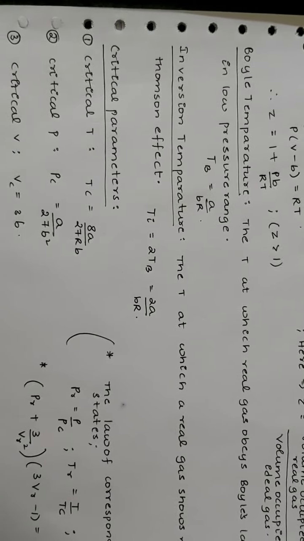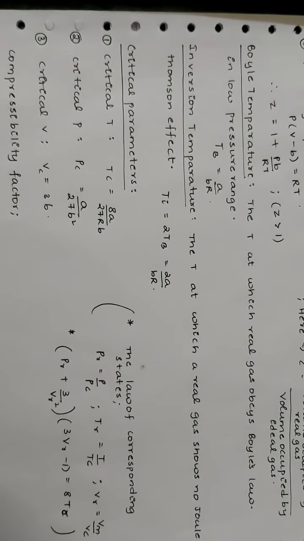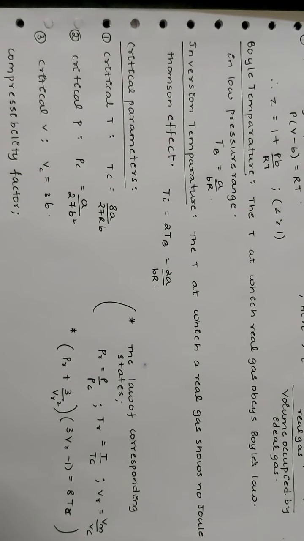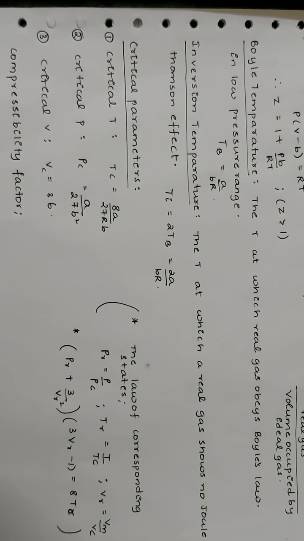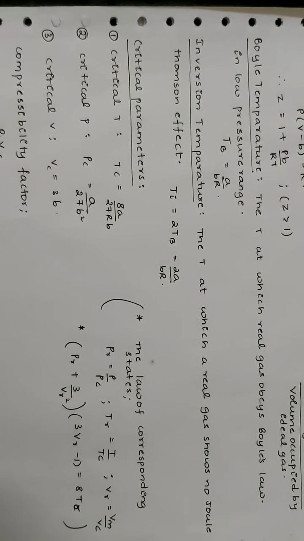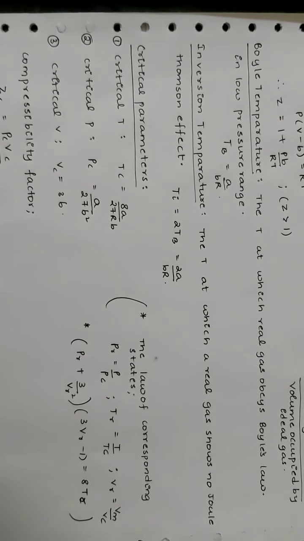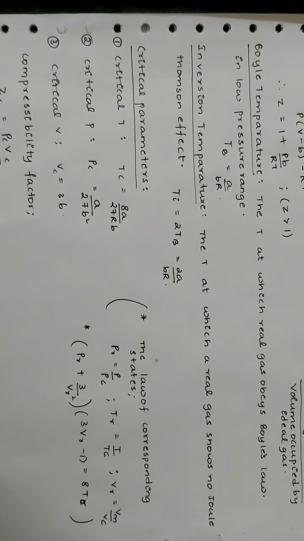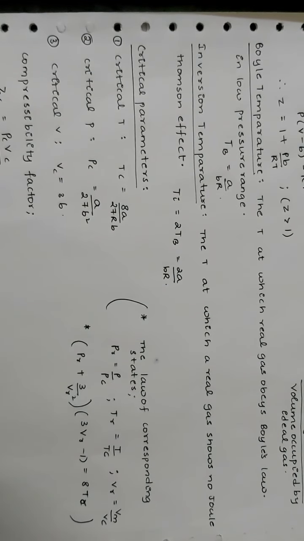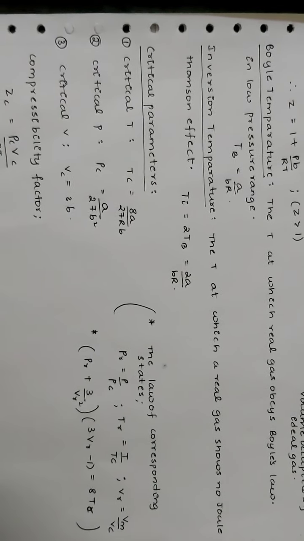Boyle temperature: the temperature at which a real gas obeys Boyle's law in the low pressure range. T_B is given by a/Rb. Inversion temperature: the temperature at which a real gas shows no Joule-Thomson effect. That is, T inversion is given by 2T_B, that is 2a/Rb.